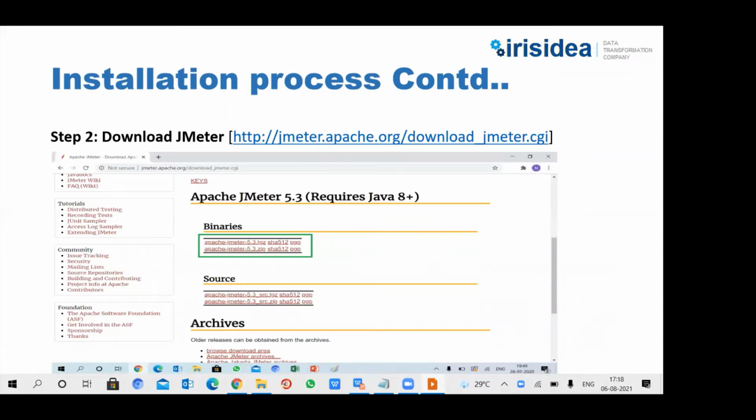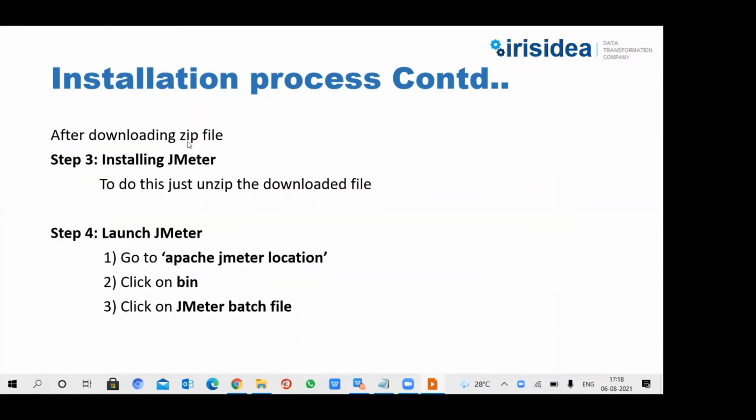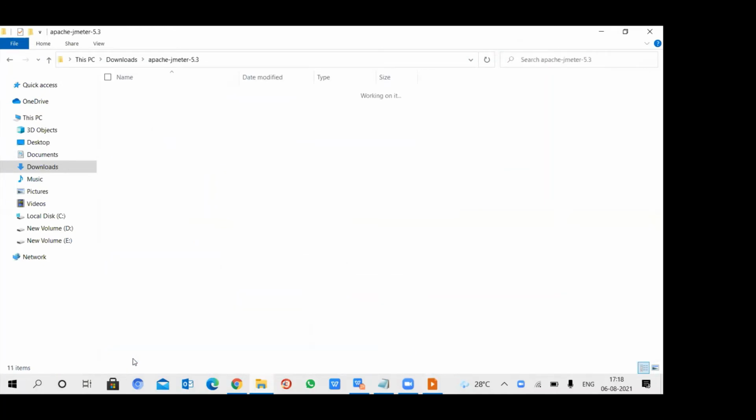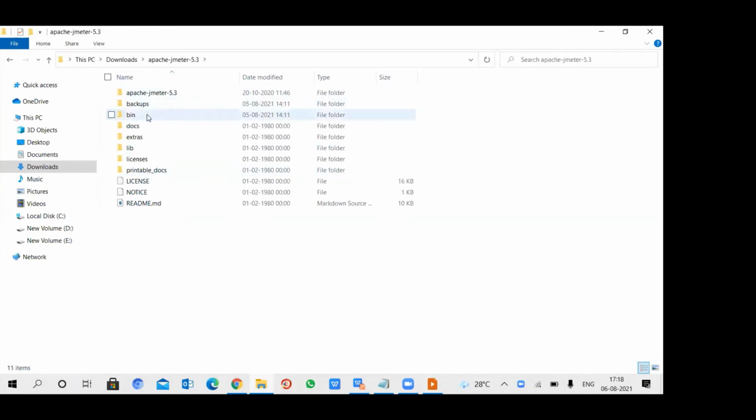This is the link which downloads the zip file, where we have to extract the zip folder. Nothing more than that. After downloading the zip file, we need to extract the folder, and next we have to launch JMeter and start using it. I have installed JMeter already. I will show you how to launch JMeter. Just go to the folder where we have downloaded Apache JMeter, and then go to the bin folder.